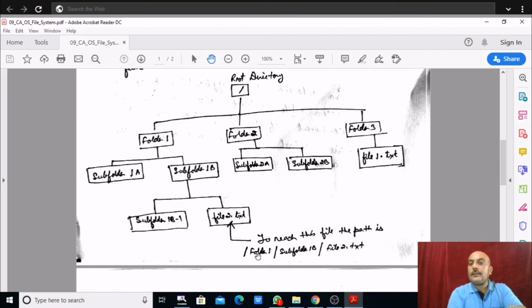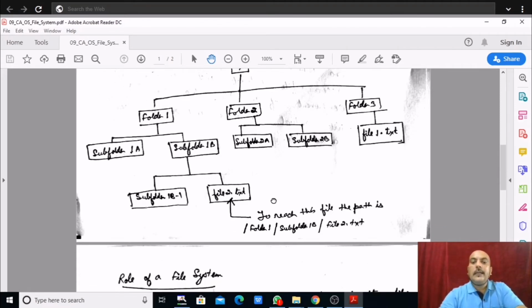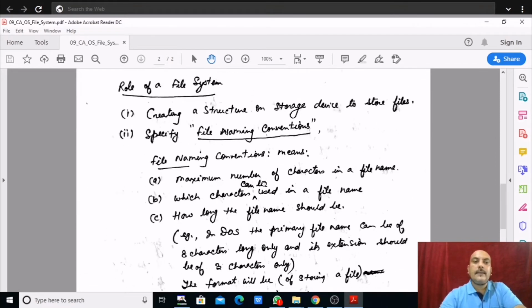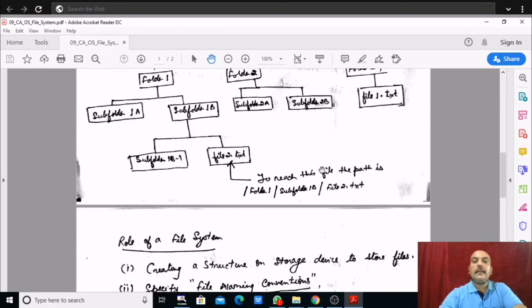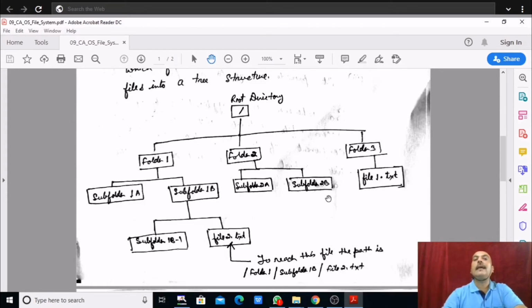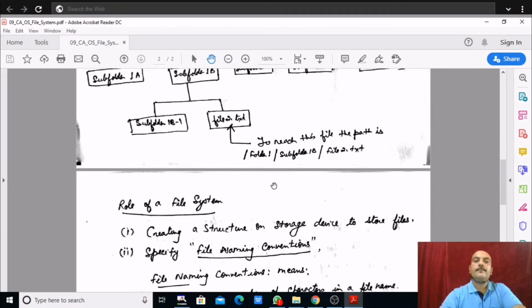So such types of questions can be asked to you in your internal exams or final exams, right? So keep practicing it. Here it is given theoretically, and practically we know how to access a file, right? If it is saved in E drive, then that drive will be the root directory, and then after that you have to check which subfolders it is going through, and then what the file name is with its extension.